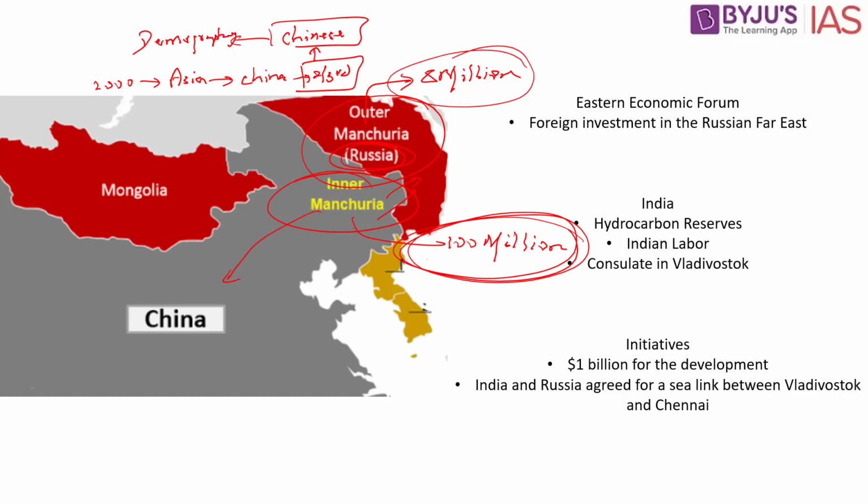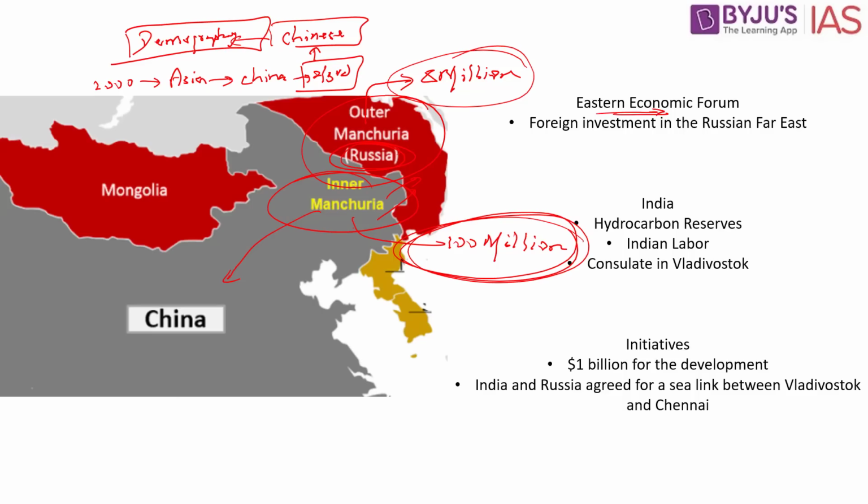Because in history there have been disputes between Russia and China, Russia believes that there can be separatist, secessionist tendencies, which means that this particular region might slip away from Russia. That is the apprehension of Russia. In order to overcome these separatist tendencies, and to make sure that other countries also invest in this region, they established the Eastern Economic Forum.